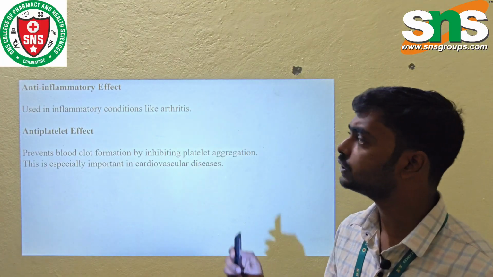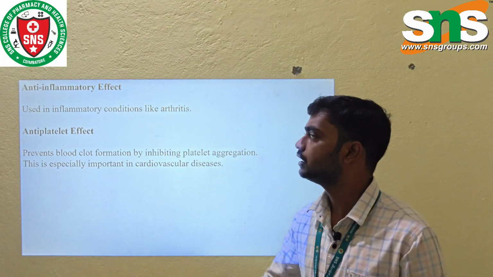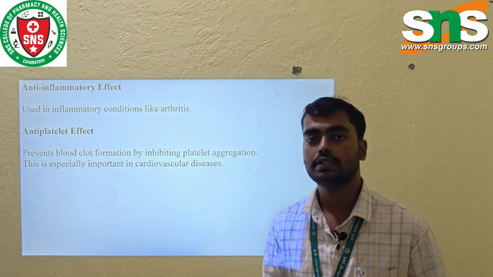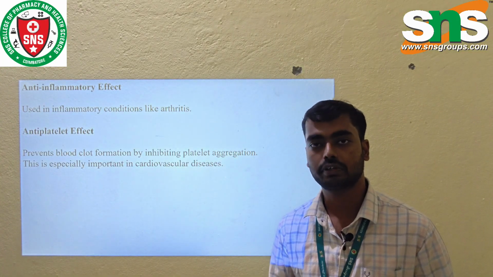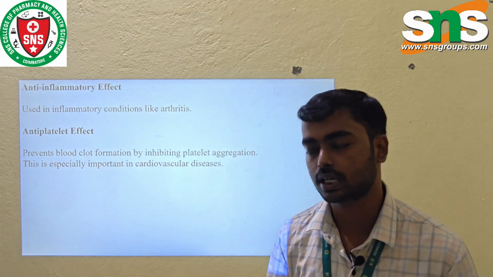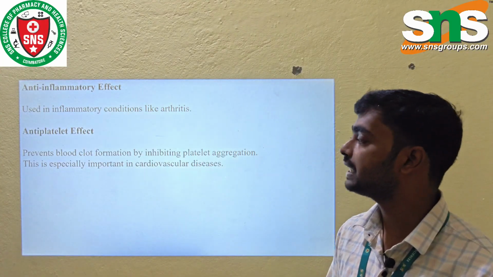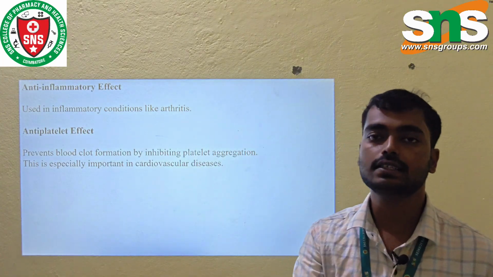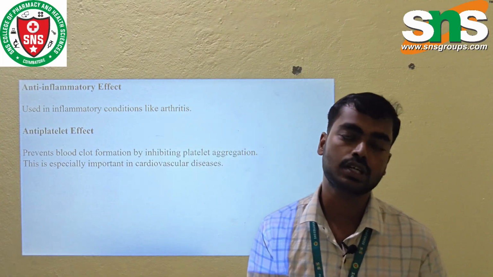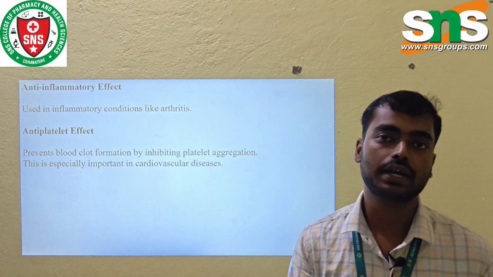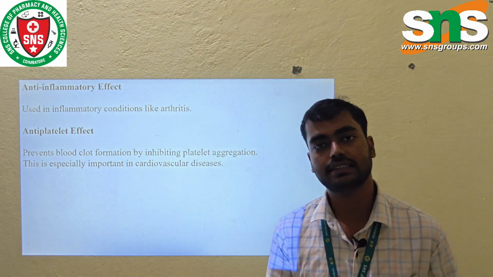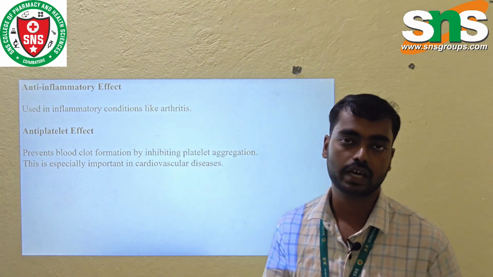Okay. So next is the anti-inflammatory effect. It is used in inflammatory conditions like arthritis. If we have inflammation in the bone or joints, doctors can easily prescribe aspirin. And the antiplatelet effect, which we already saw: it acts on thromboxane A2, which is responsible for platelet aggregation, and reduces the platelet aggregation effect. So these are the pharmacological action, mechanism of action and uses of aspirin.